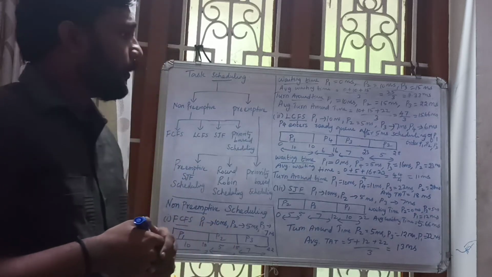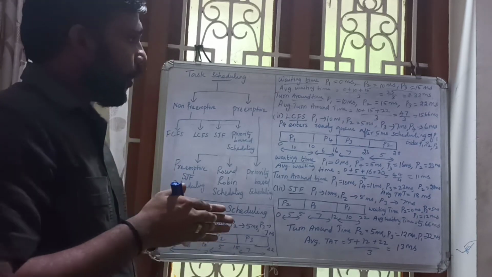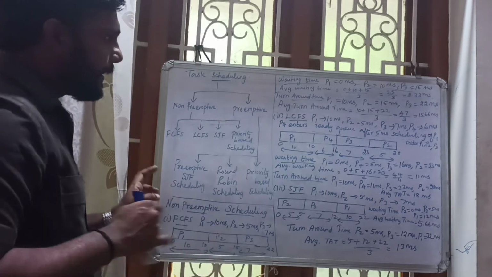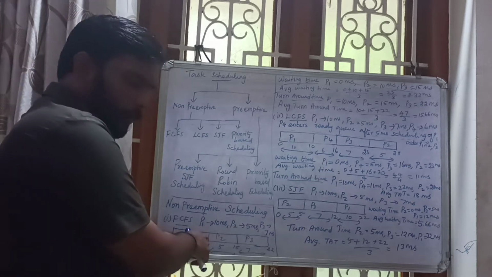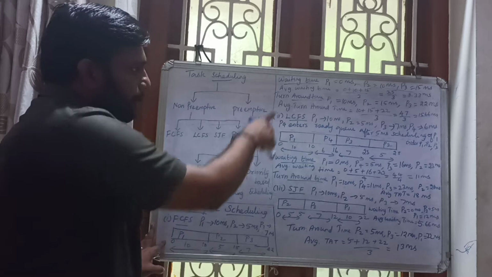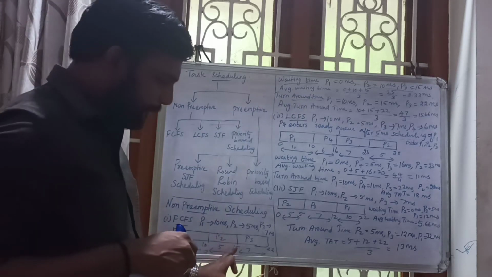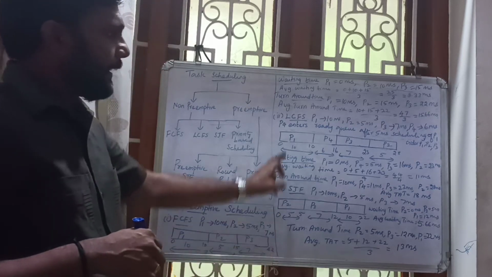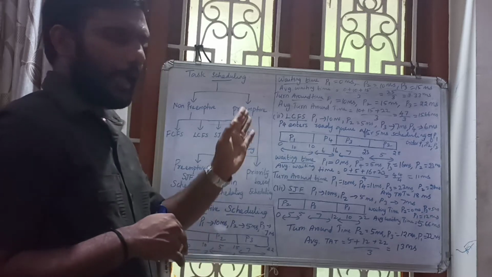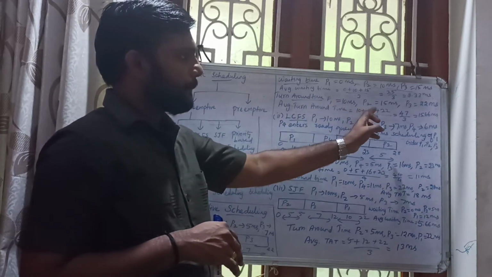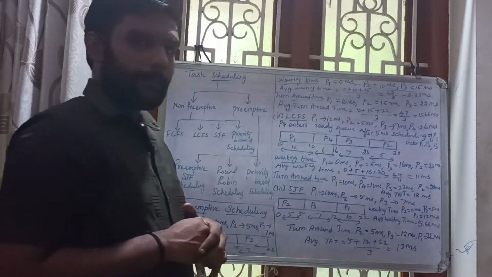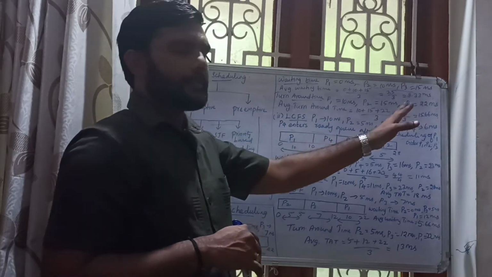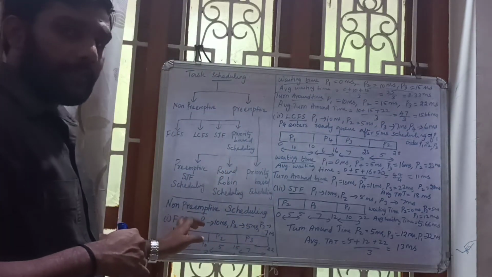Next, we have to find the turnaround time. How much time is required to complete the servicing of a particular process? For completing process P1, 10 millisecond is required. Turnaround time for P1 is 10 millisecond, for P2 is 15 millisecond, for P3 is 22 millisecond. For the average turnaround time, add all three and divide by 3: 10 plus 15 plus 22 divided by 3, that is 47 divided by 3, which is equal to 15.66 millisecond. The average turnaround time is 15.66 millisecond. This is for first come first serviced.